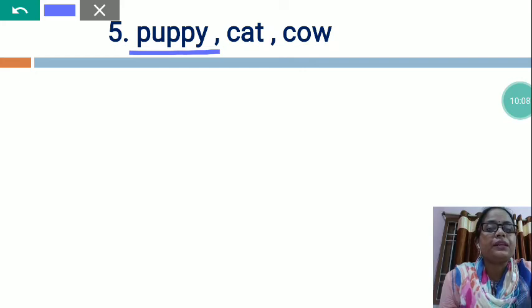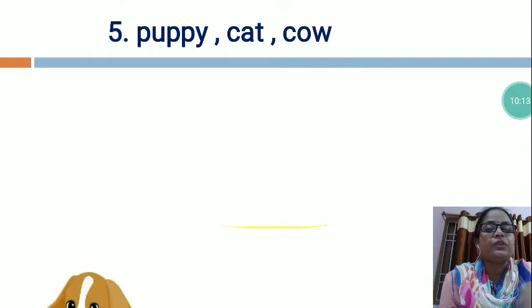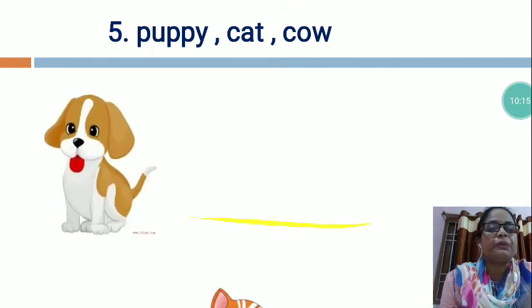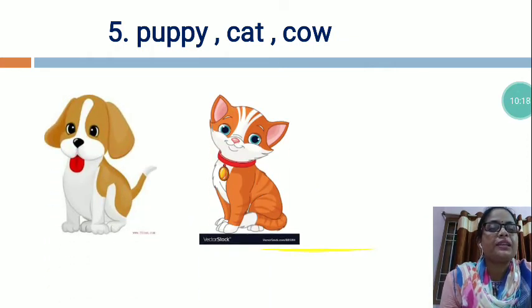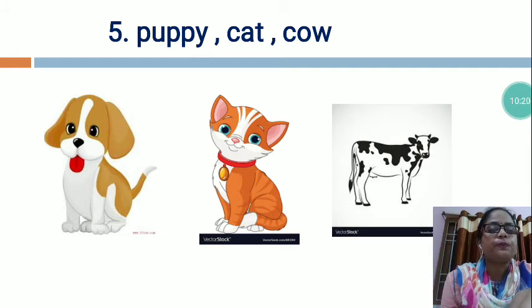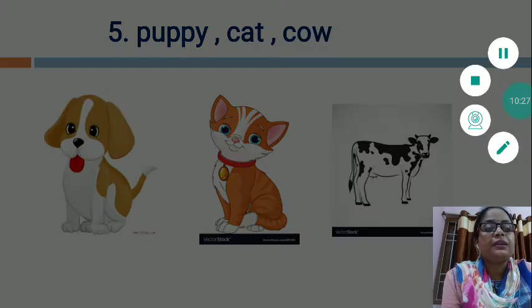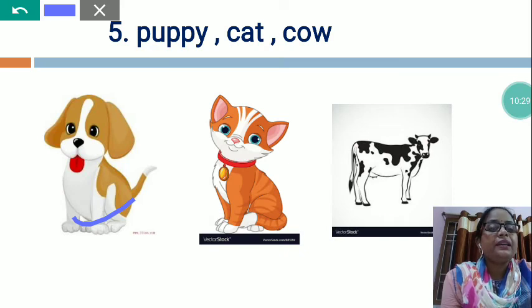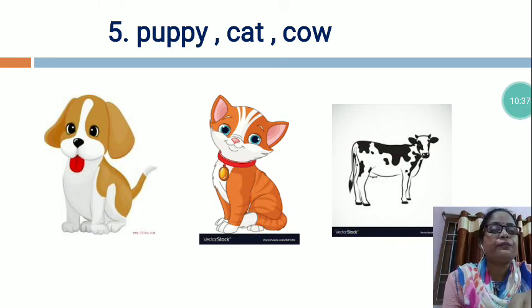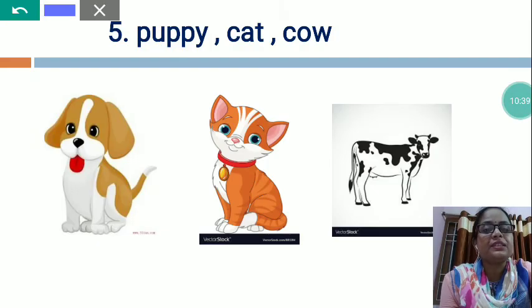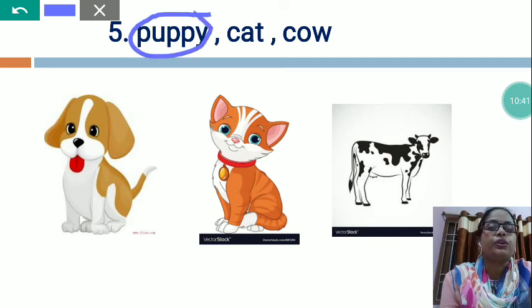Now the next is PUPPY, puppy. CAT, cat. COW, cow. You can see in this picture, this is the picture of puppy. This is the picture of cat. And this is the picture of cow. So, dear student, puppy is a young one of dog. But cat is a parent animal and the cow is also a parent animal. So which one is the different? Puppy is the different one because this is the young one of dog.